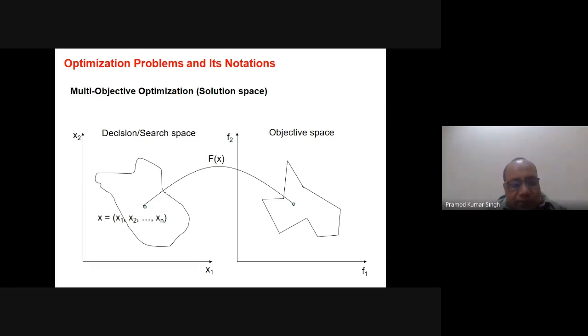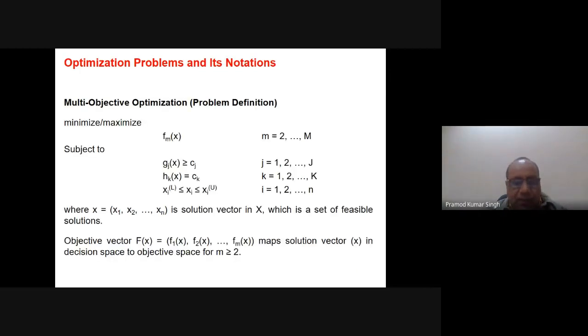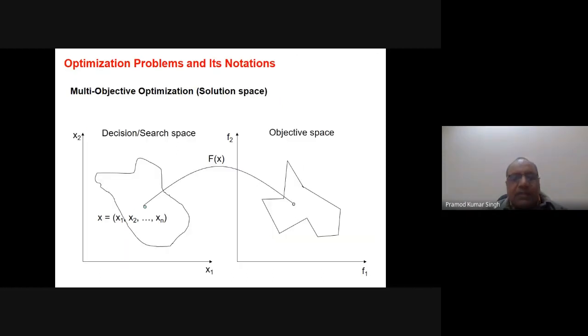When we take these values of the parameters, we put them into the objective function f(x), that is f1(x), f2(x), fm(x). So when we put these values into this, it maps them into the objective space.